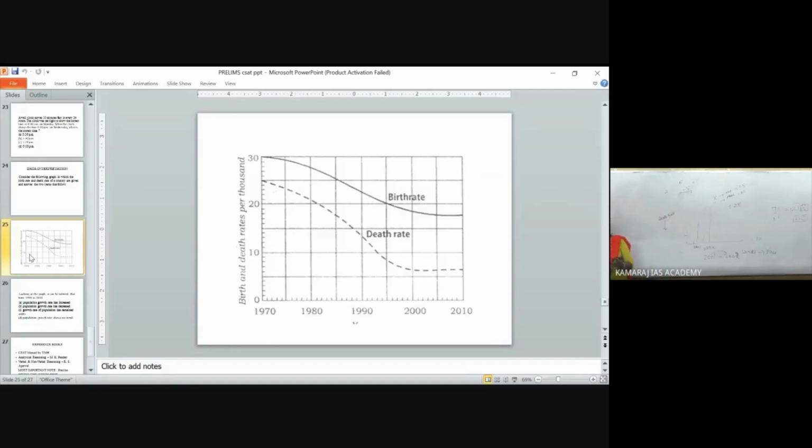Seeing the lines, the death rate is steeply decreasing, and the birth rate is going in a somewhat variable way. The death rate is steeply declining, which means the death rate is reduced, so population growth is slowly increased. So you can eliminate the other options and conclude.